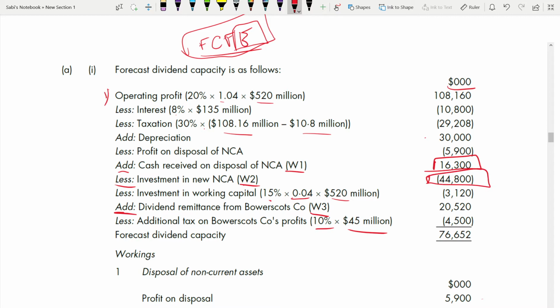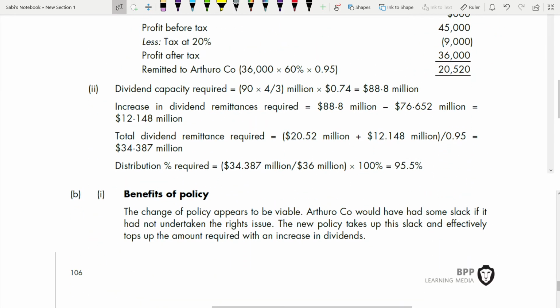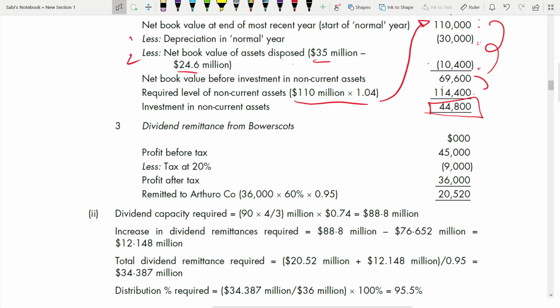Next is your remittance. How much you're taking remittance from your subsidiary, right? It's here. So dividends, remittance, just see you have to put different subheadings for different requirements. So it starts with profit before tax. Profit for Bower Scott was 45,000 profit before tax. On that you are taking 20%. This is the Bower Scott's tax. Deduct it. Profit after tax is 36, right?